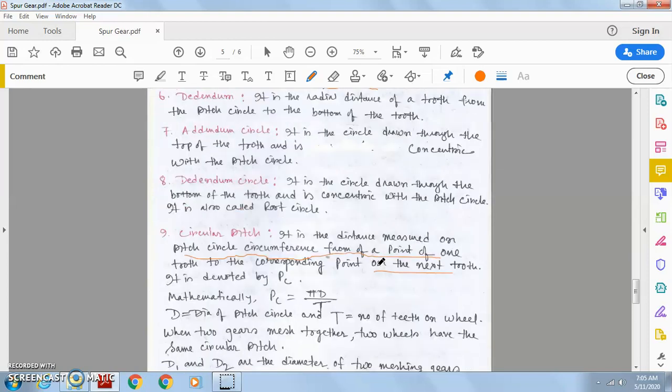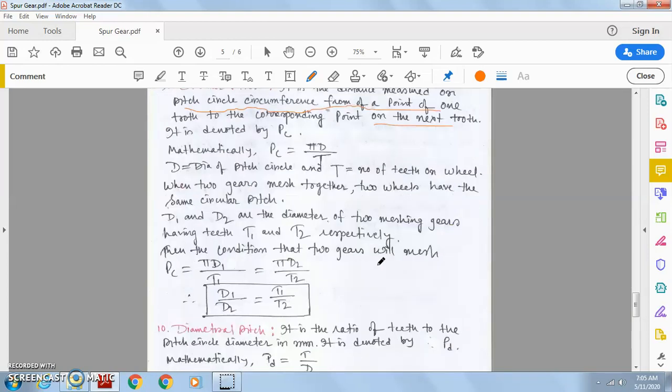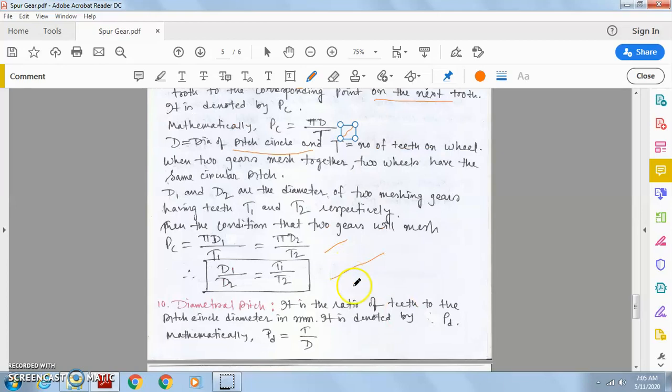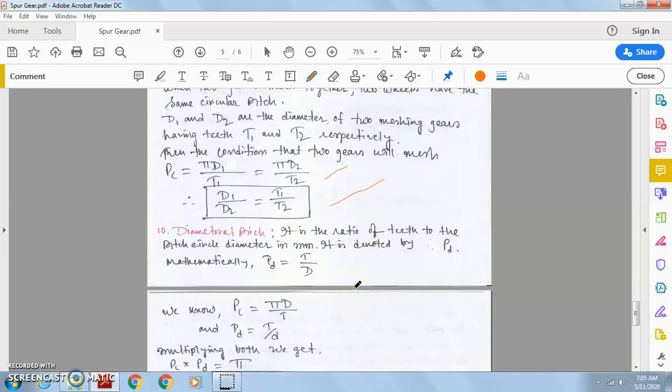So circular pitch, I already told you. Circular pitch is denoted by PC equal to pi d by t, where d is the diameter of the pitch circle and t is the number of teeth on the wheel. When two gears mesh with each other, their circular pitch must be equal. That means pi d1 by t1 equals pi d2 by t2. So d1 by d2 equals t1 by t2. This is a relation. From this relation, when three other parameters are given, you can find out the number of teeth on a gear or the other parameter.